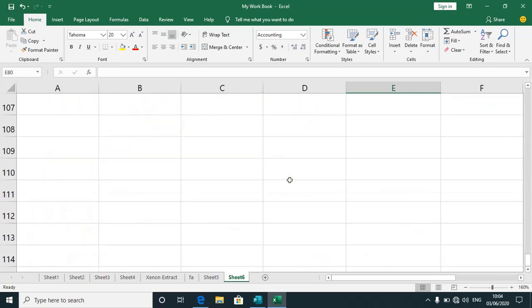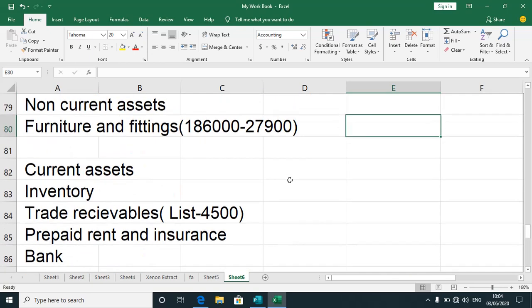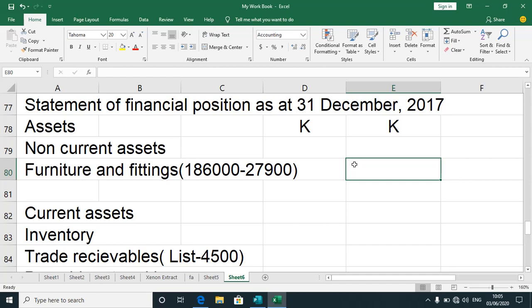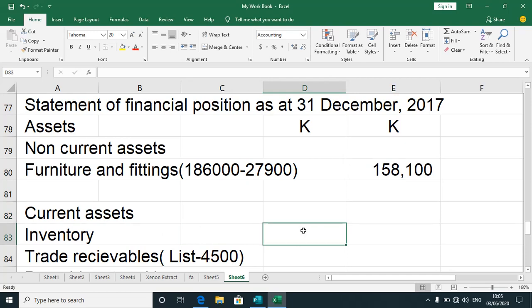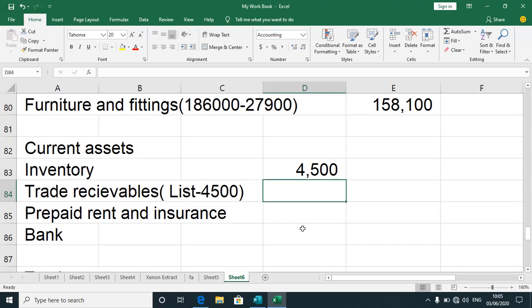Okay, so when I go back there, I have to conclude my work. 186,000 minus 27,800. That's the figure that we have. Inventory of books, almost done. It's a 45. Then we have got trade receivables from the list. Make sure that you pay attention. We have got 412,500 from the list minus 45. We have got that figure.